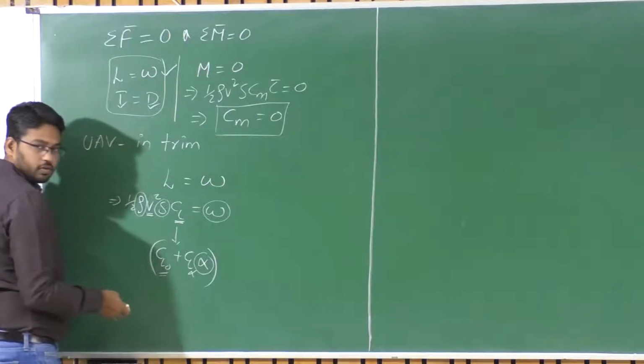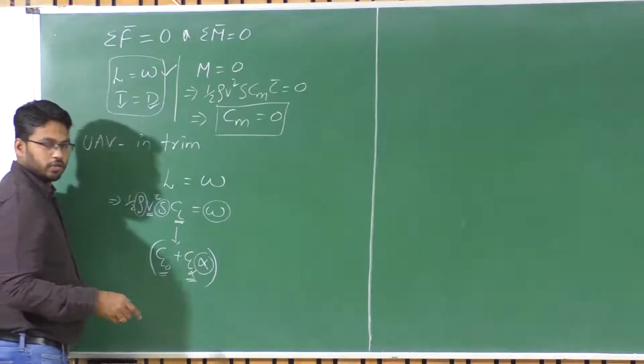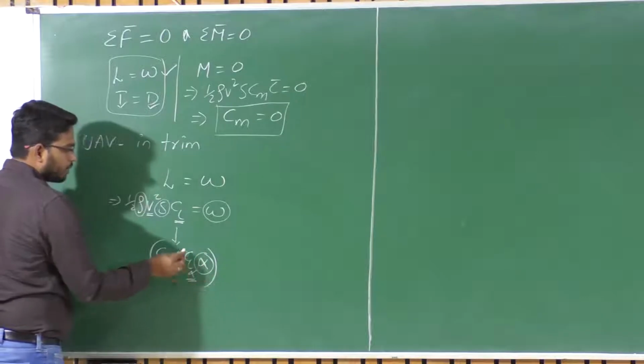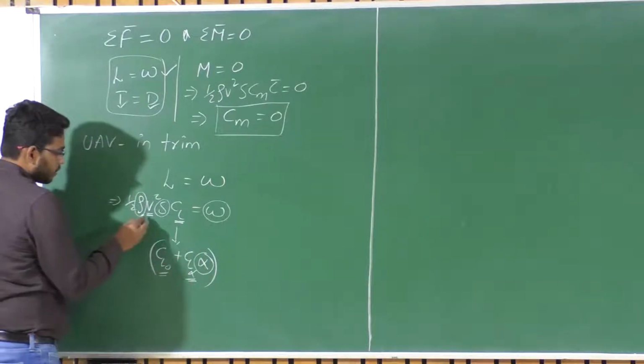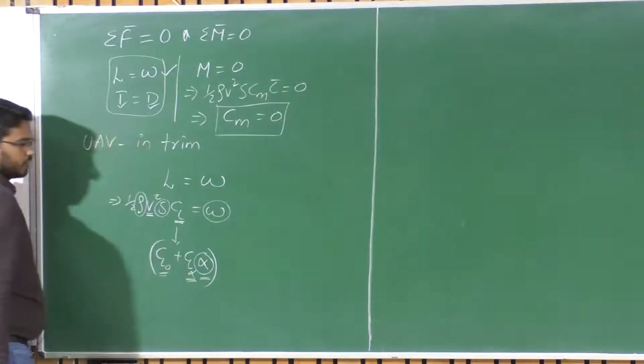You can't vary CL naught, and you can't vary CL alpha either, because it depends upon the profile of the aerofoil. Once you fix it, it is fixed. So the only variable I have in my hand is alpha. If I have to change the velocity, I need to change the angle of attack of flight.